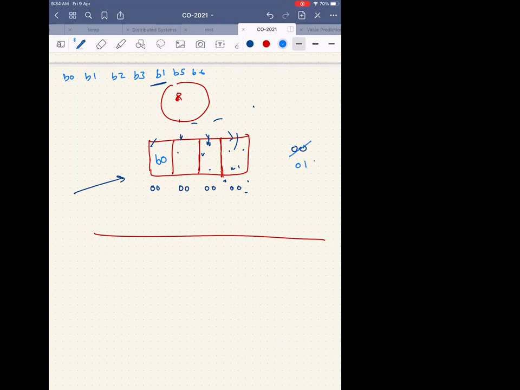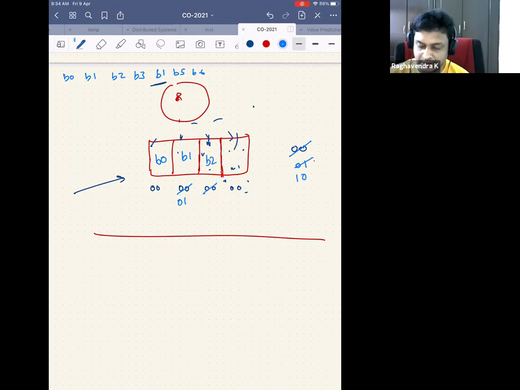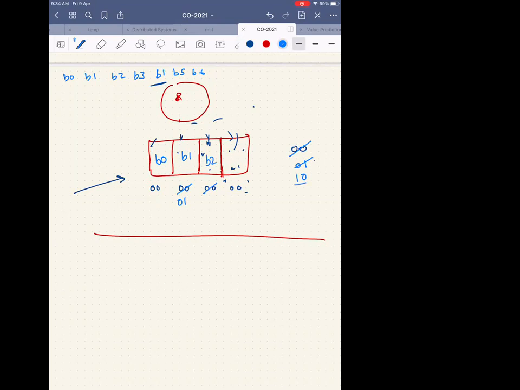Next B1 comes. So near the block B1 we should make it 0, 1. And the outside should be incremented to 1. And B2 comes, and it will become 1, 0. Why will it become 1, 0? Okay, so you are copying this. Yes, sir. Okay, excellent. And that will become 1, 1. And B3 comes, 1, 1. And next this will be the same.